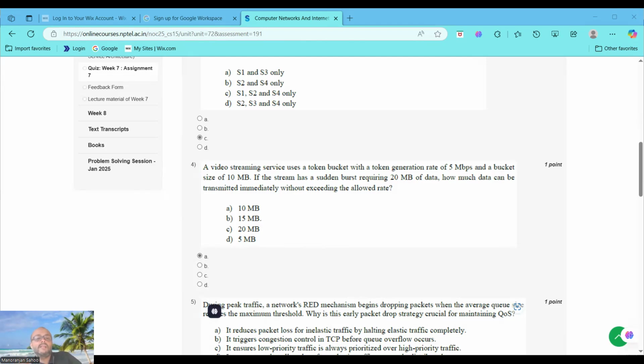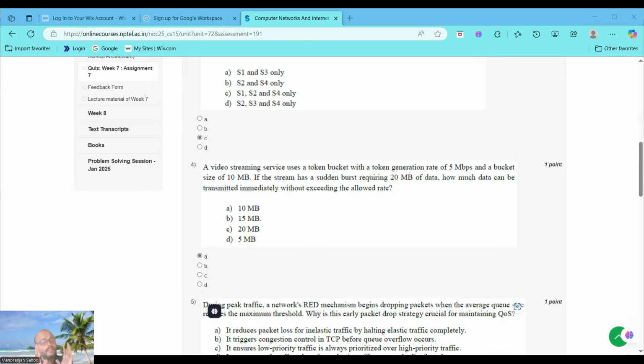The burst can use all the available tokens, that is 10 MB, immediately, but no more until new tokens arrive. A burst of 20 MB requires 160 megabits, but only 80 megabits, that is 10 MB, of tokens are available initially. The remaining 10 MB waits for tokens at 5 Mbps. The correct option is the maximum immediate transmission, so we choose option A.